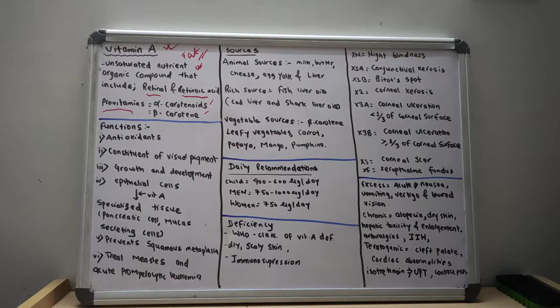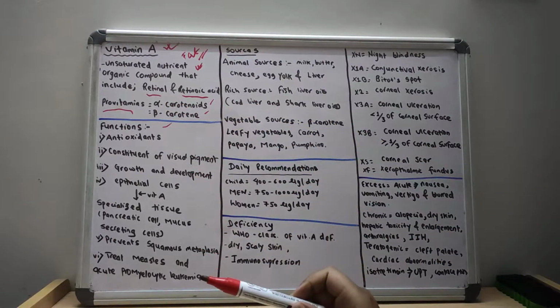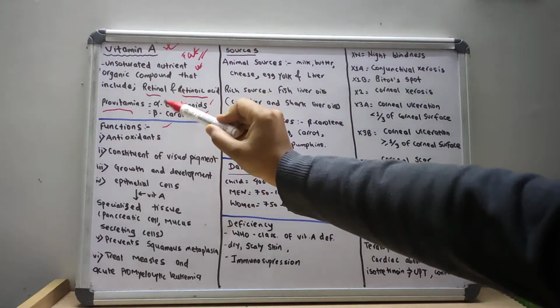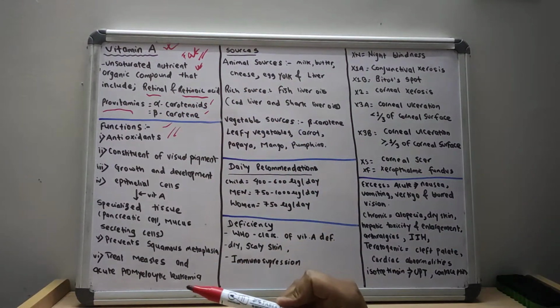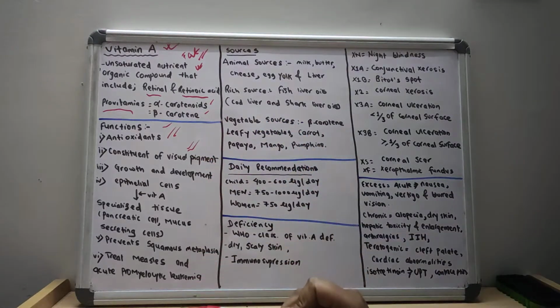So what are the various functions of the vitamin? Let us move towards the various functions of the vitamin. Vitamin A acts as an antioxidant. Vitamin A also functions as a constituent of the visual pigment. It also helps in growth and development.